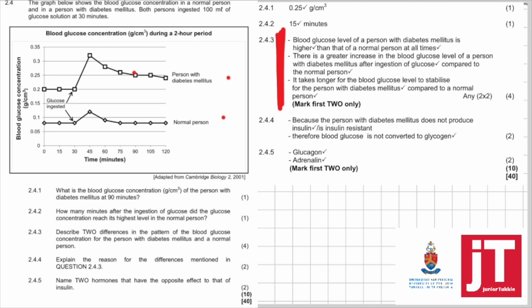2.4.4. Explain the reason for the differences mentioned in 2.4.3. Now, the person with diabetes mellitus does not produce insulin or is insulin resistant. That is why the blood glucose is not converted into glycogen. And 2.4.5. Name two hormones that have the opposite effect to that of insulin: glucagon and adrenaline.